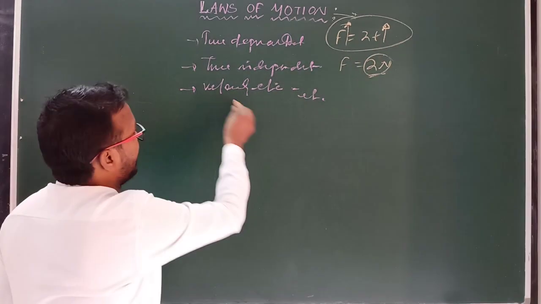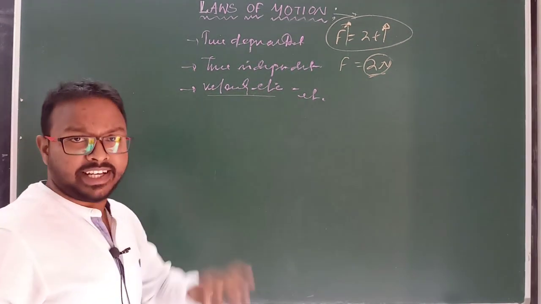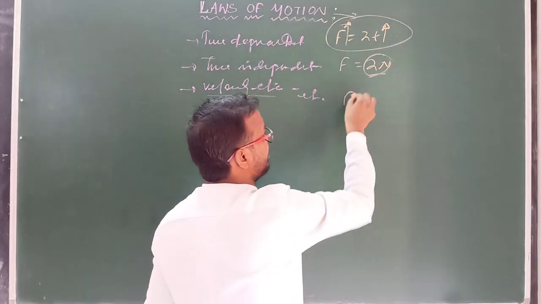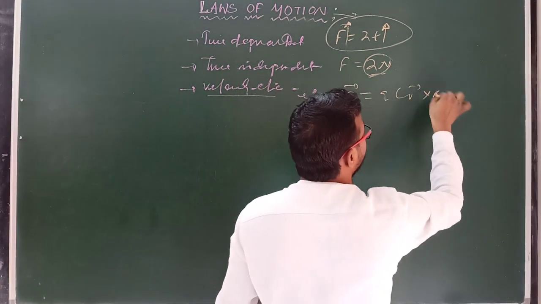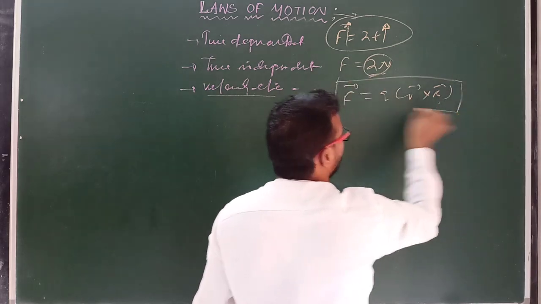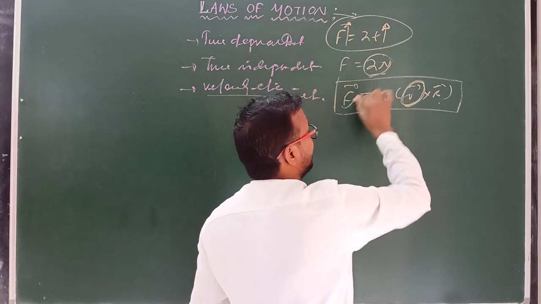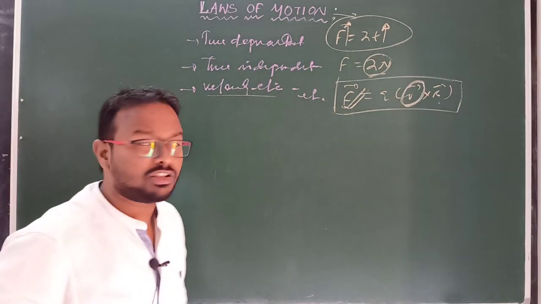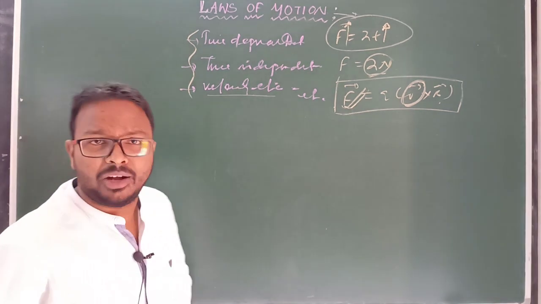Clear? And another type of force is velocity dependent force. So what is velocity dependent force? We will discuss in second year chapter. That is F equal to Q V cross B. Clear? This force is known as magnetic force. So if velocity of a body increases, at that time the force also increases. So these are examples of some basic nature of forces.